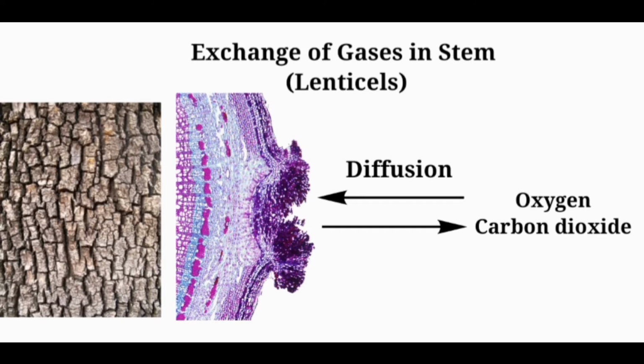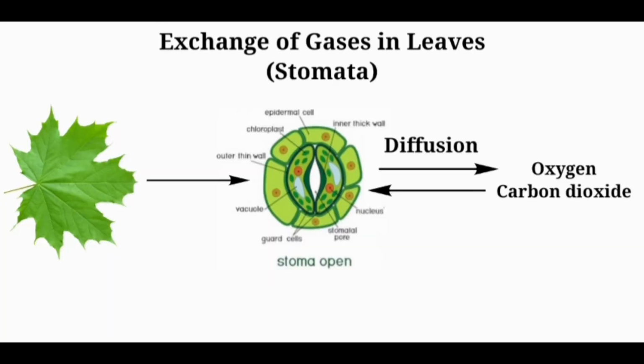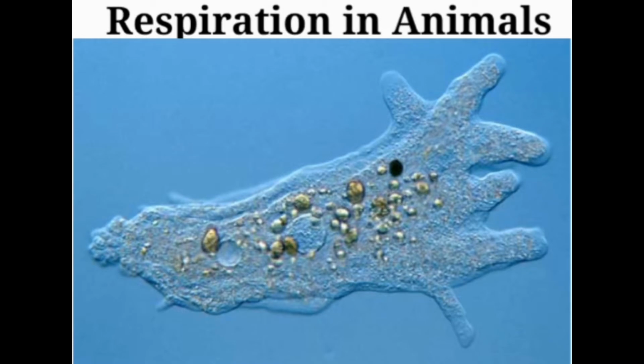The bark of trees has lenticels for gaseous exchange. In the leaves, the exchange of gases takes place through the stomata, where oxygen enters the leaf by diffusion and carbon dioxide is released into the atmosphere. Respiration in animals. In amoeba, the diffusion of gases takes place through the thin cell membrane of the organism.